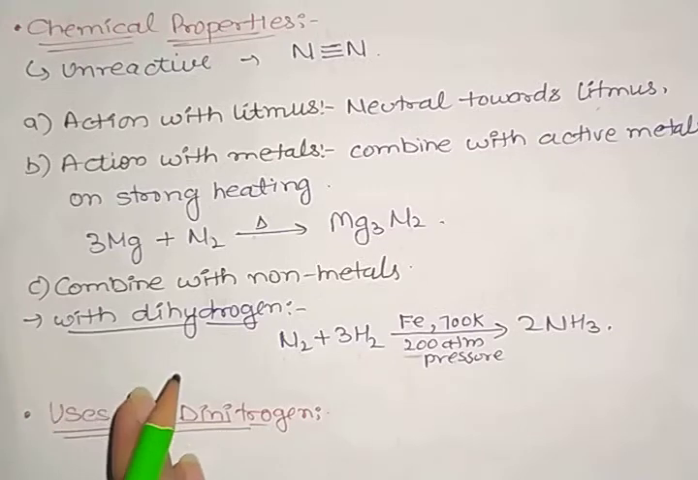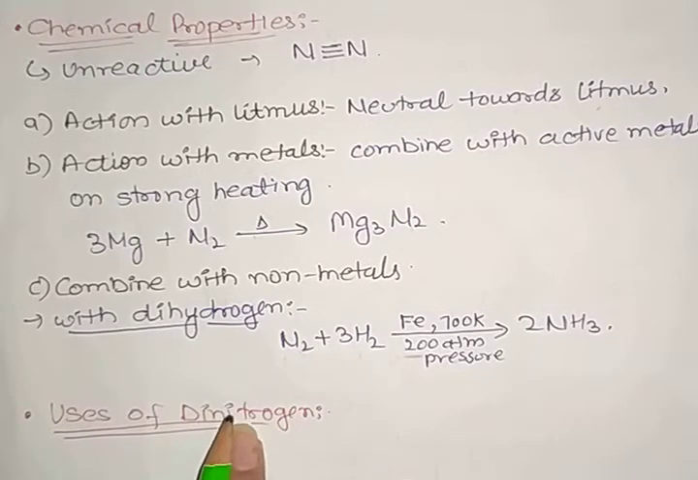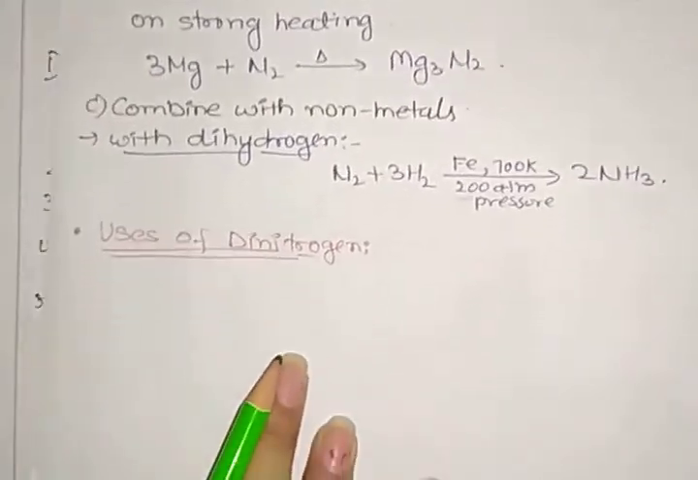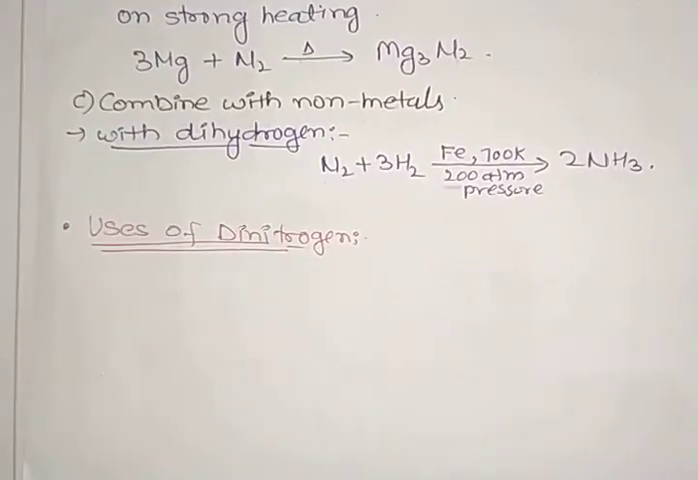It may be used in the manufacture of compounds like ammonia, nitric acid, calcium cyanamide. You have to write more uses of dinitrogen yourself here.